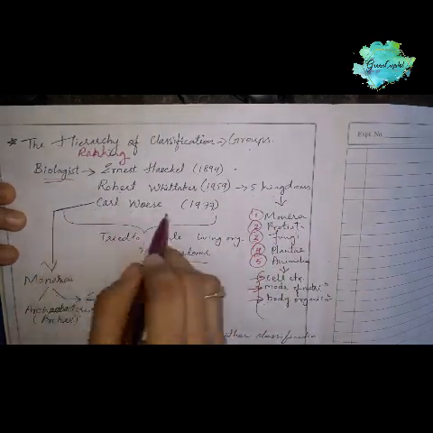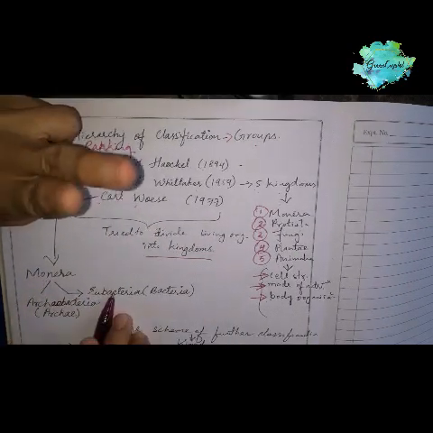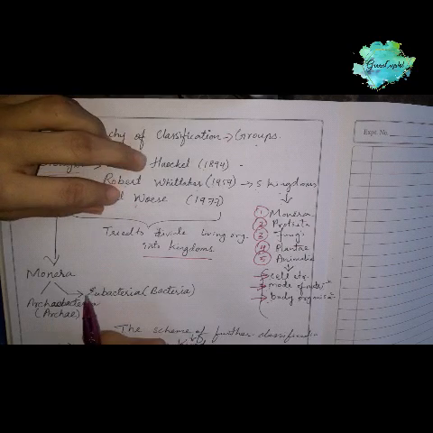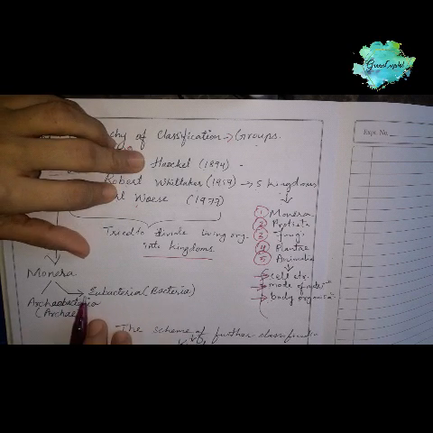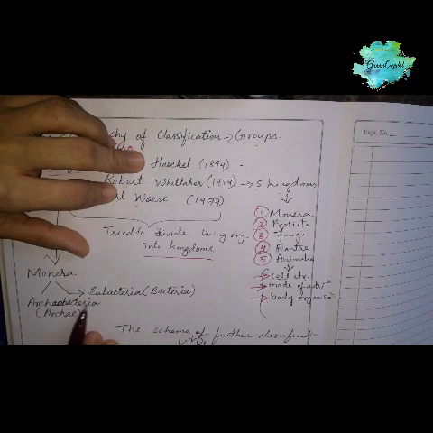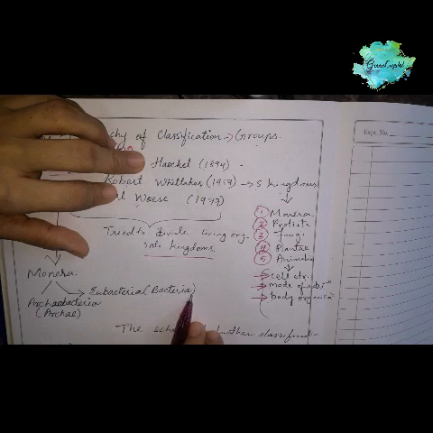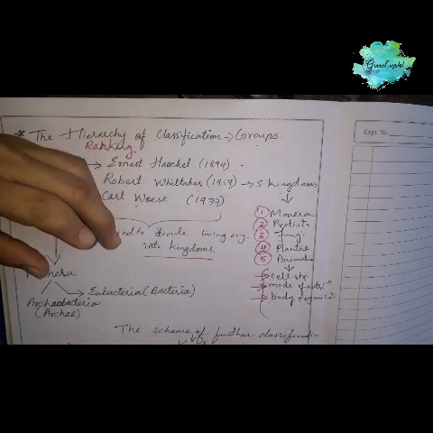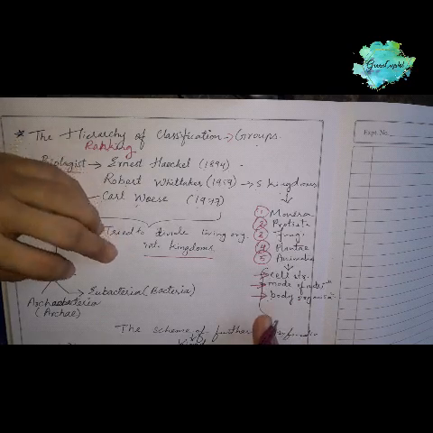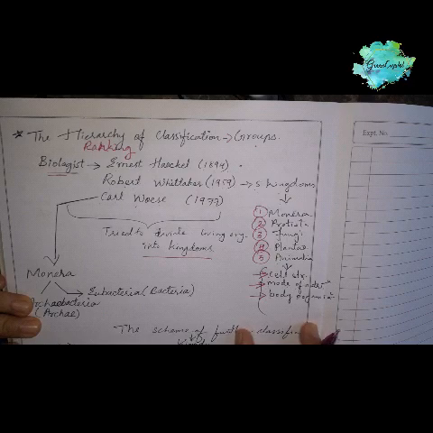Carl Woese classified Monera again into 2 groups: Archaebacteria, or Archaea, and Eubacteria, commonly called bacteria. The scheme of further classification of the kingdoms is based on Whittaker's 5 kingdom classification only.